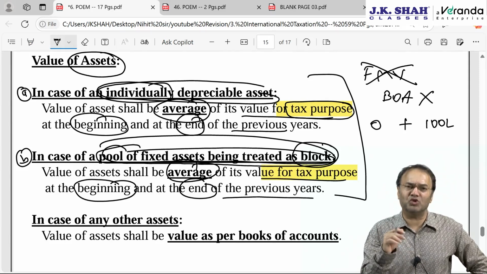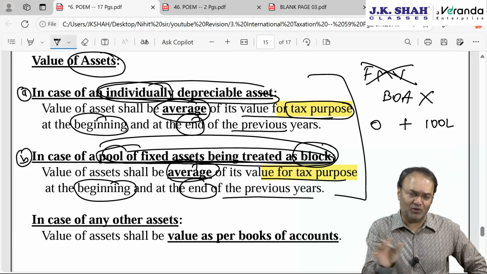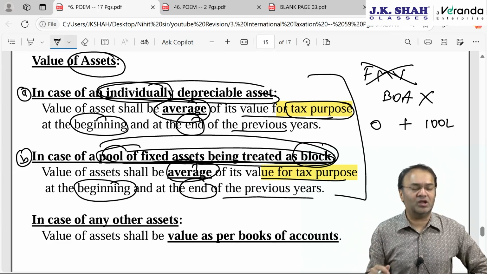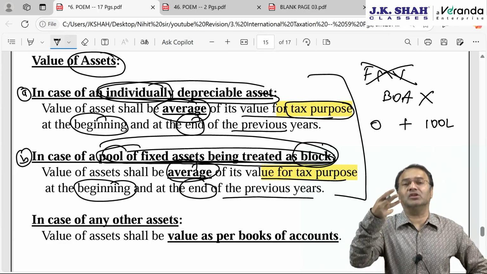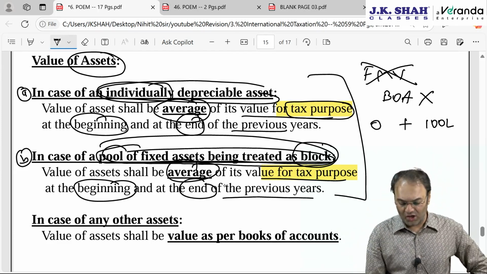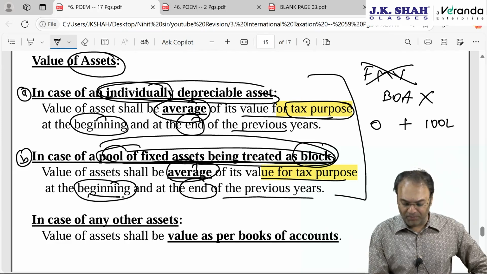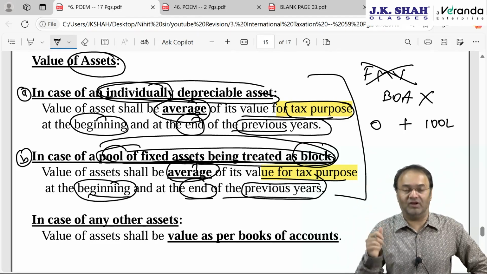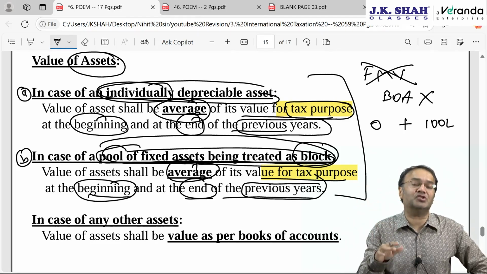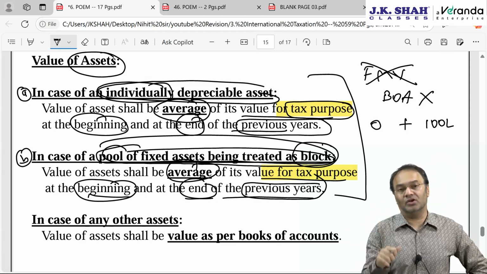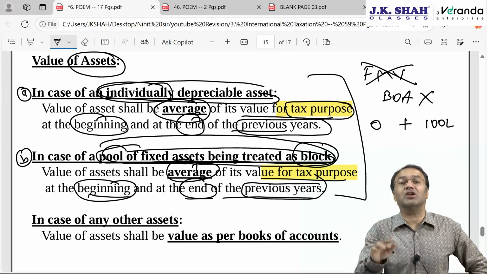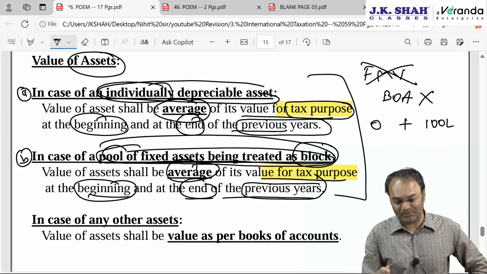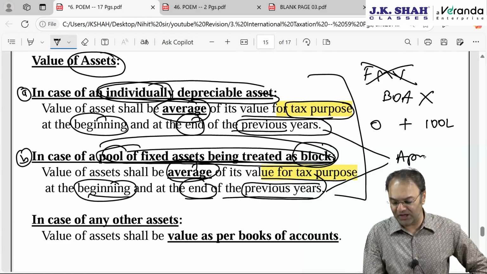In the exam, the institute will give you the amount directly. This is the value of the asset. Think whatever you want to think. But remember, we have to take the average of 3 years, the current year plus the preceding 2 years. It says the beginning and the end of the previous year. Previous year does not mean the preceding year. When we talk about last year, the government or CBDT will say preceding year. They don't say previous year. Previous year means the current financial year. The current financial year is called the previous year. So your previous year would be understood as per the Indian taxation system, April to March.